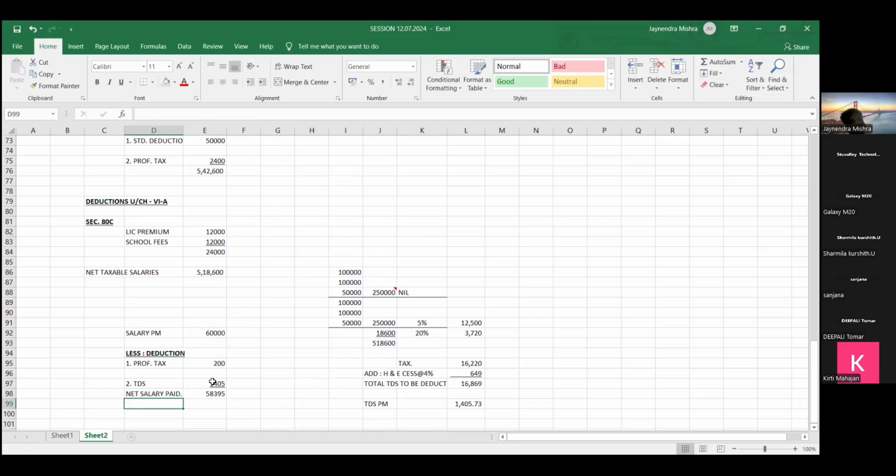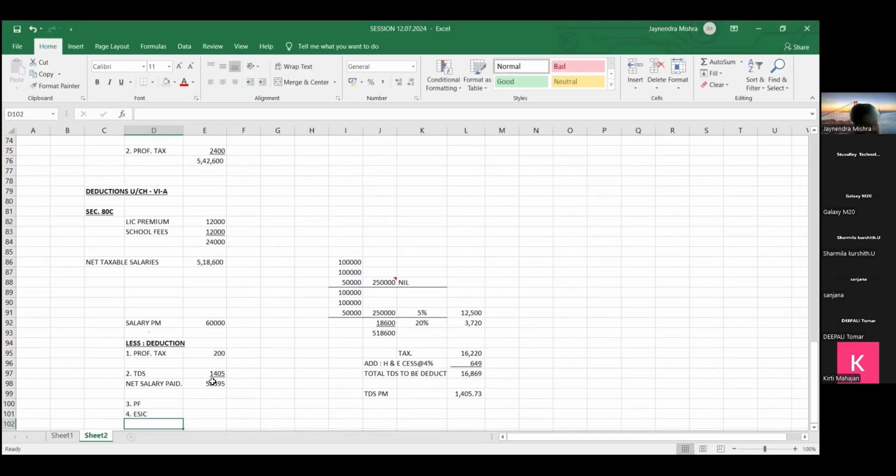58,395 is the net salary to be paid. There are some other deductions also, friends. सैलरी में से कुछ और डिडक्शन भी होते हैं जो हम आगे पढ़ेंगे, एडवांस अकाउंट्स। And there are some other statutory deductions like provident fund is also there, ESIC, वो भी है, that is also part of deduction that we will learn in payroll accounting.